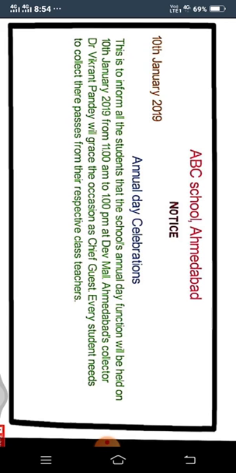Every student needs to collect their passes from their respective class teachers. To collect their passes, please correct it there. Here we have to write THEIR, not THERE. It was written by mistake. THEIR.